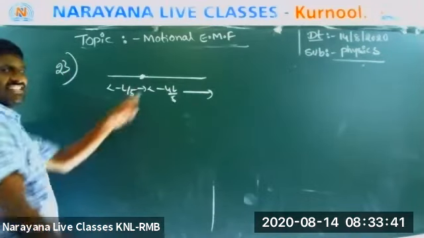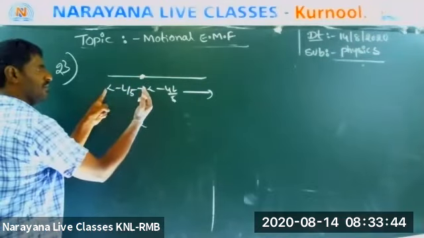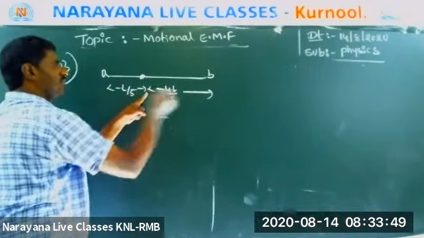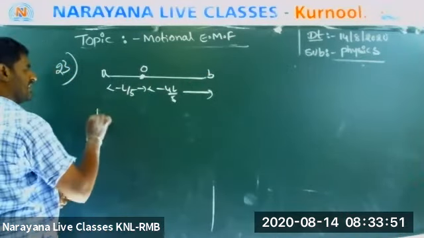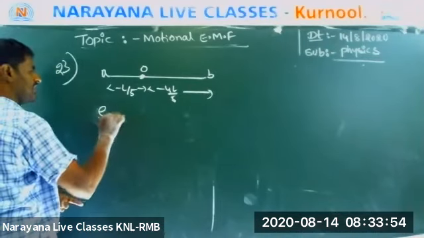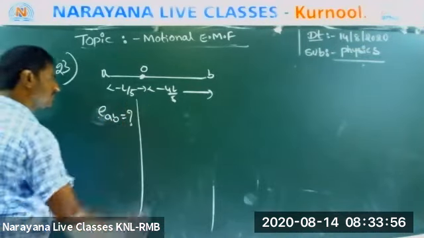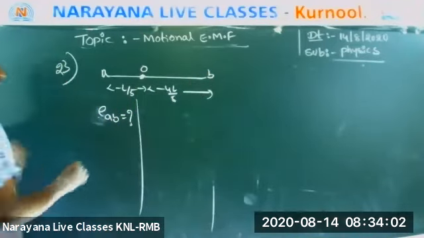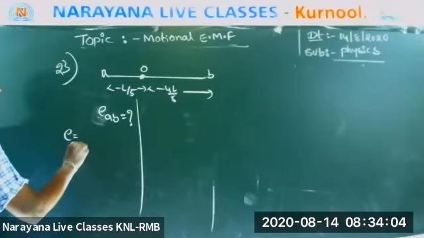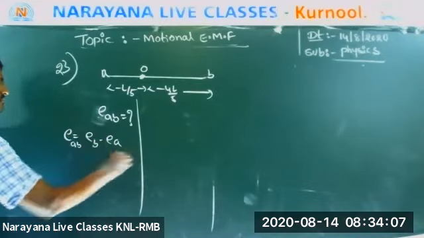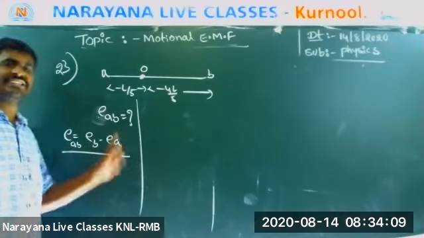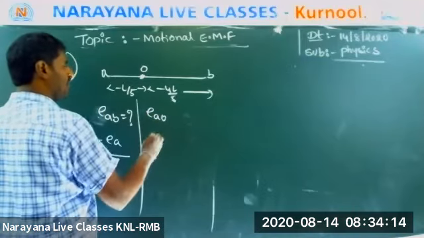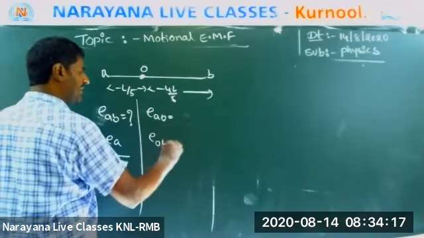Now there is an axis at L by 5 from A, and from B it is 4L by 5. Now you are asked the question, EMF across AB. Everyone listen, this is a very important problem. EMF across AB means EB minus EA. This is your formula. So first we will find EAO. After that we will find EOB.